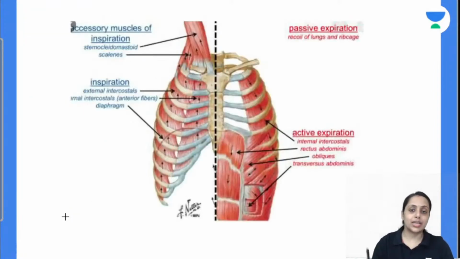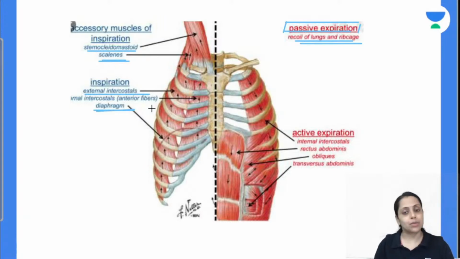Now moving to the diagram, this is the diagram. हमारा जो expiration at the normal situation is passive. It occurs by the recoil of lung and the rib cage. To remember this point. Active होता है हमारा inspiration ना, तो उसमें हमारा required होता है sternocleidomastoid, scalene muscle, external intercostal as well as diaphragm, the most important one.